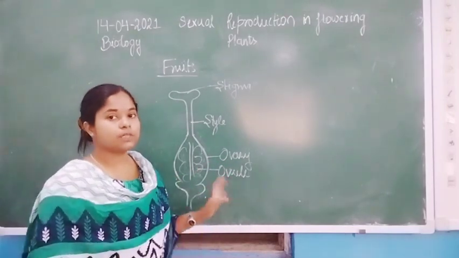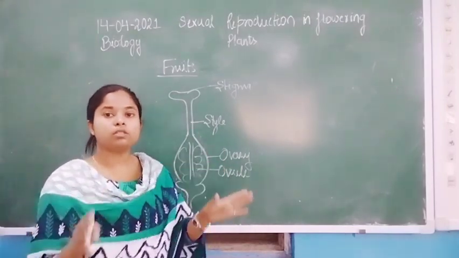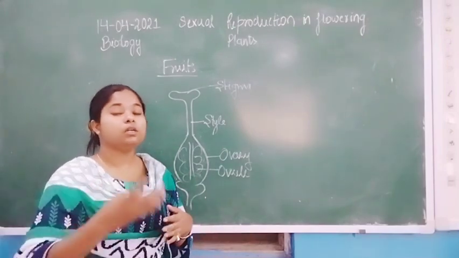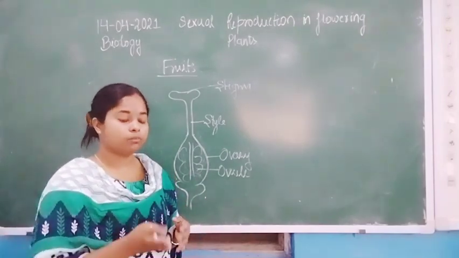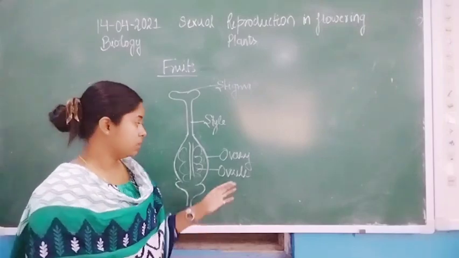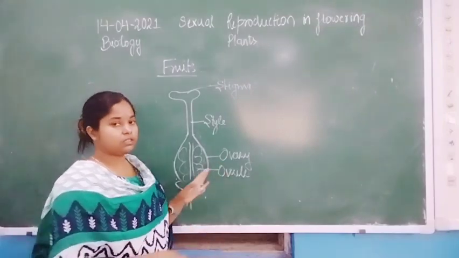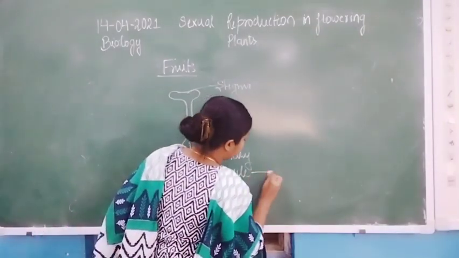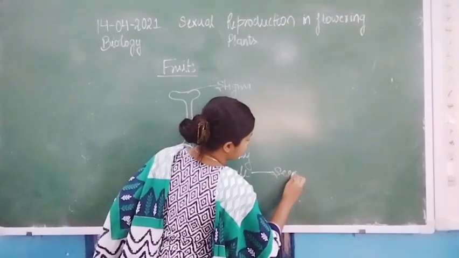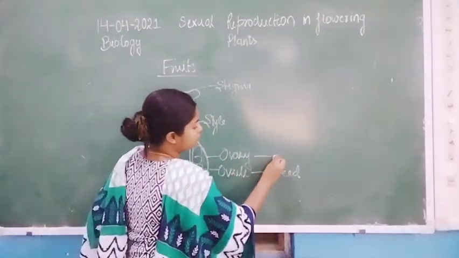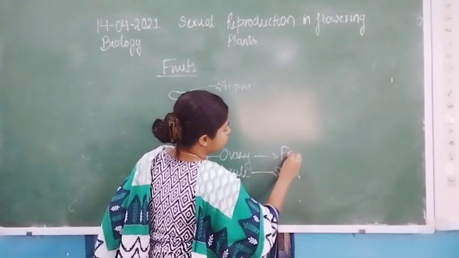All these structures present inside the ovule, the overall structure, are converted into the seed. Inside the seed, the embryo is present. So after double fertilization, the ovule is converted into seed and the ovary is converted into fruit.